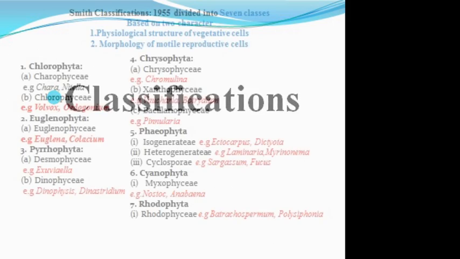The primary classification of algae is based on morphological and physiological features, but some of the common characters used are the pigments, the reserve food material, the type, number and point of insertion of the flagella, the chemical composition of the cell wall, the presence or absence of a definitely organized nucleus and other cell organelles, thallus organization and reproduction types. So these are the characters used for the classification of algae.